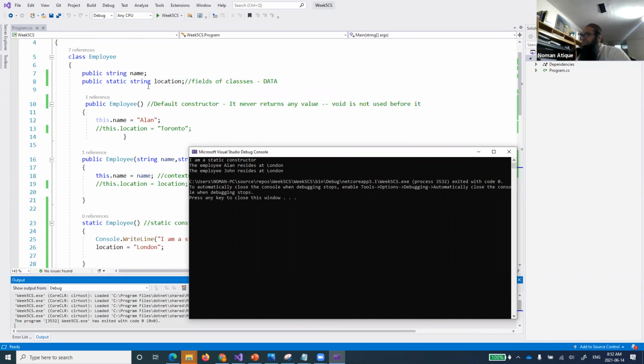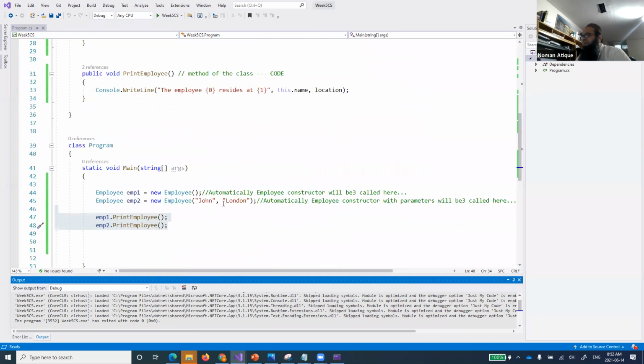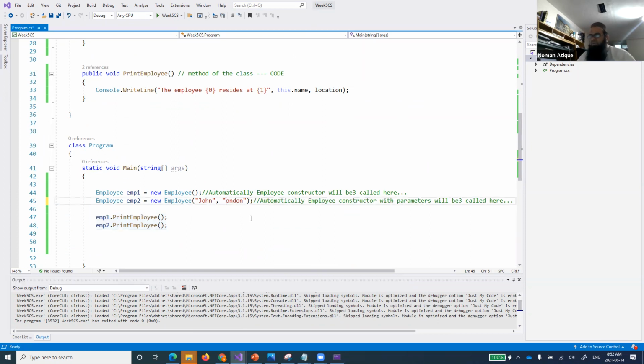So what is this location? This is a static member, and this static member is now a class-based one, and it got the value London when it was generated. Now you will say that when we are defining an object like this, we are passing this London, or maybe just change that one to Toronto. Will I get this Toronto as output? Anyone?